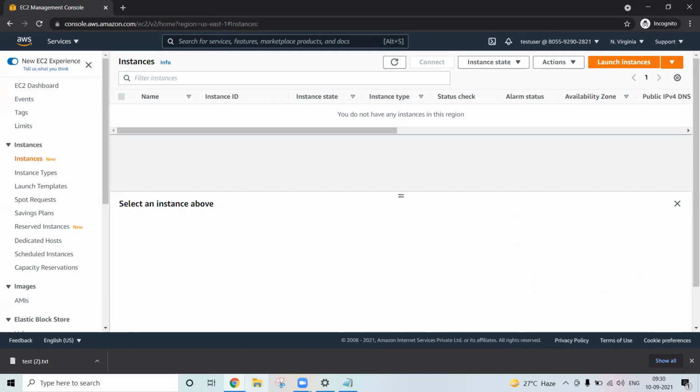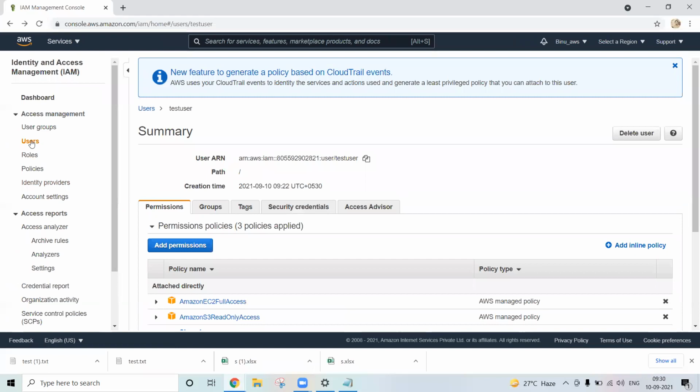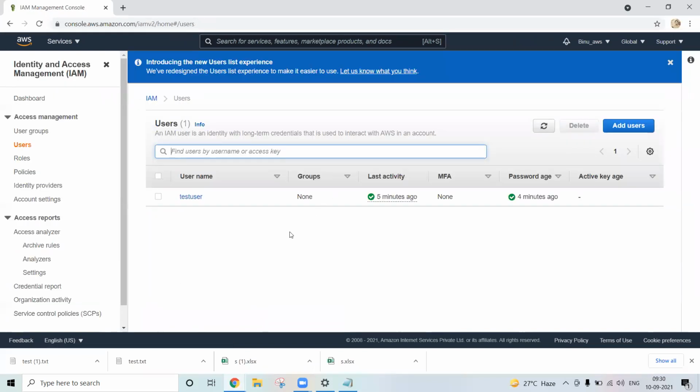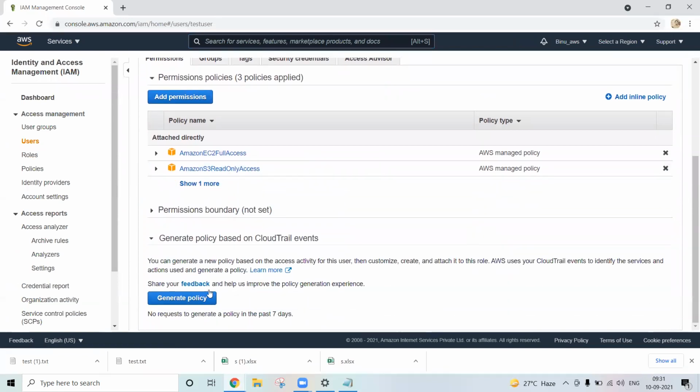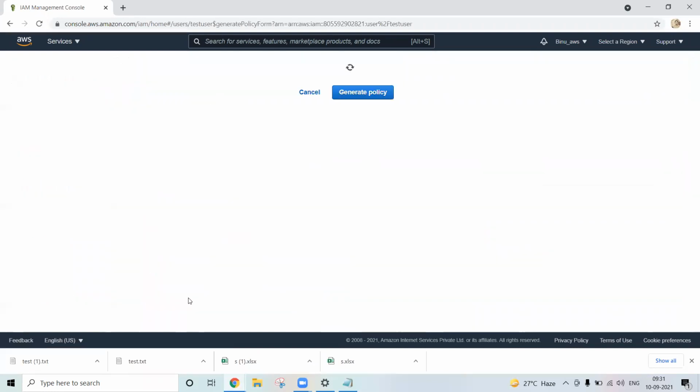For the IAM user, we don't have any such option. From there you can only provide permissions. You can apply customized policies, you can apply a policy over there as well. See, generate the policy. You can generate a policy based on the access. Let's see, generate the policy.